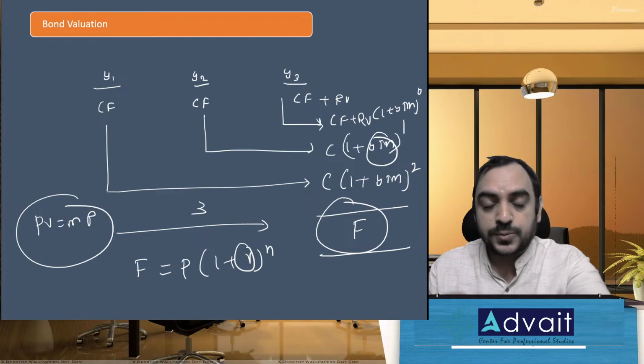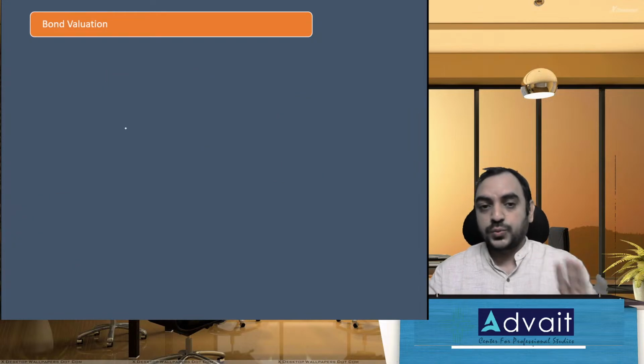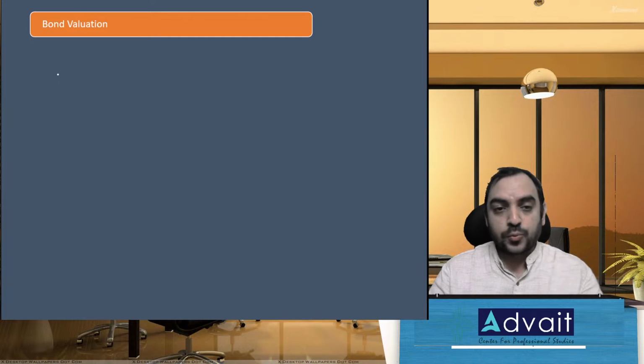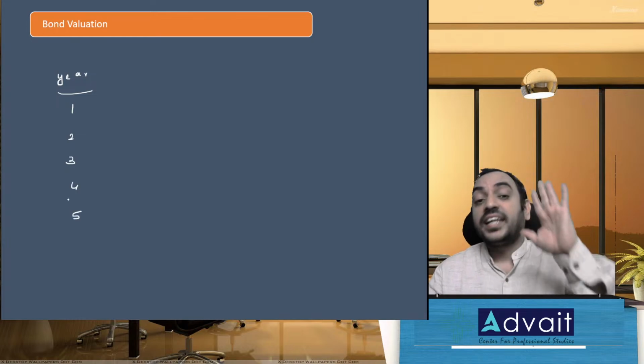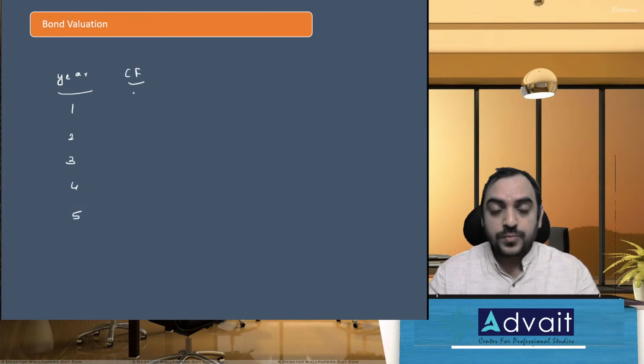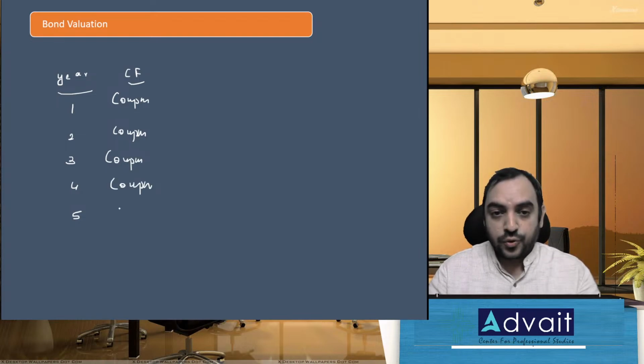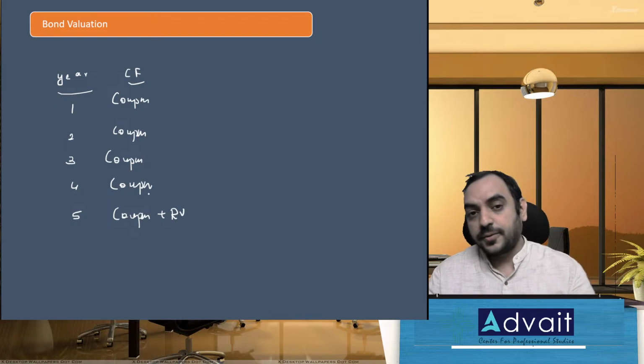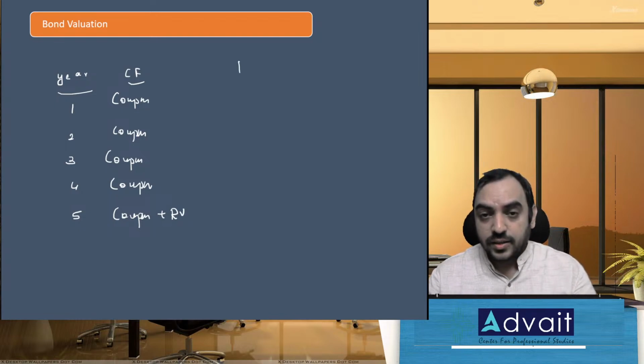So let me just quickly explain how the calculation process works. We write the format like this: year, like 1, 2, 3, 4. For example purposes, I'll take 5 years. So cash flow: I get coupon the first year, coupon the second year, coupon the third year, coupon the fourth year, and coupon plus redemption value in the fifth year. Then you calculate the future value at maturity.